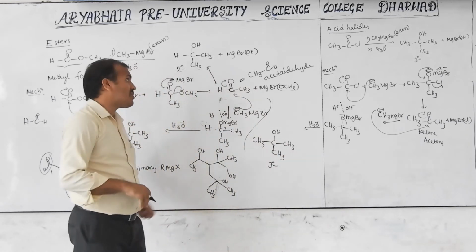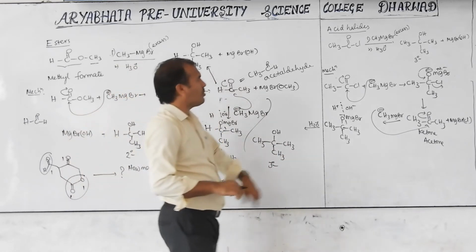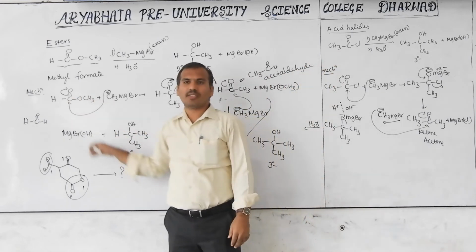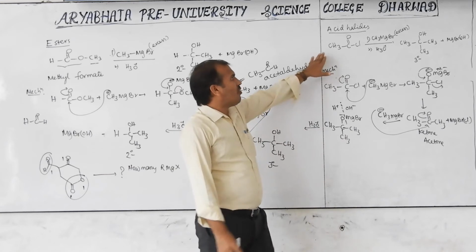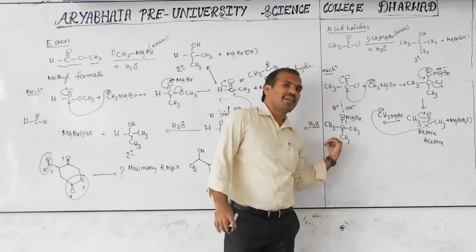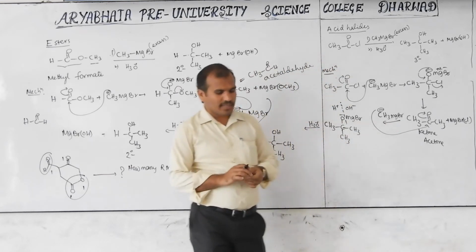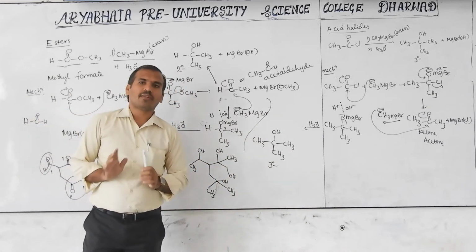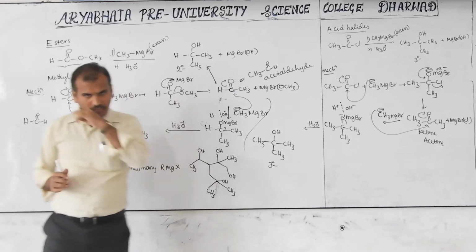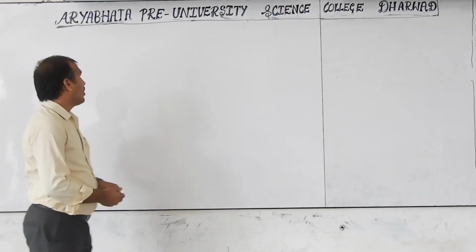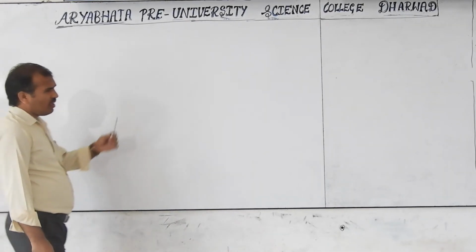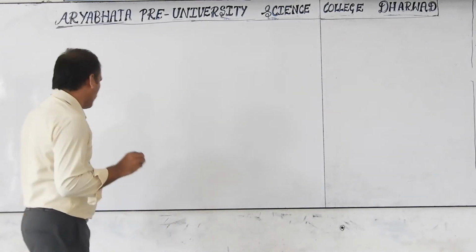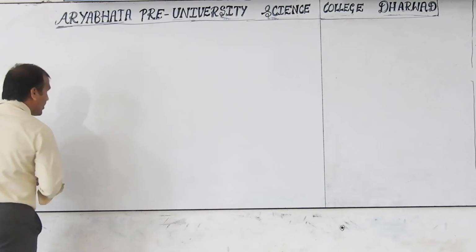But in this case also, secondary alcohol formation is possible if there is H. Because, as already explained, if H is there it forms the secondary alcohol. So here also formyl chloride gives the secondary alcohol. Is the concept clear? So these are all the preparations of alcohols. I will give a few examples, then you have to write the product.